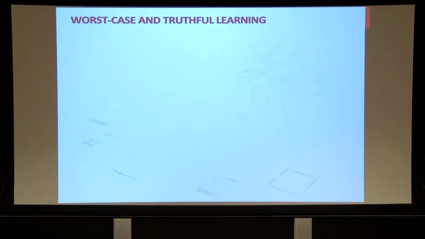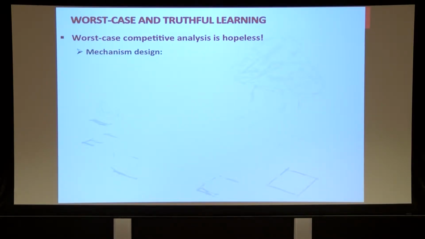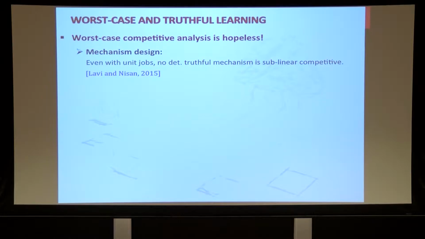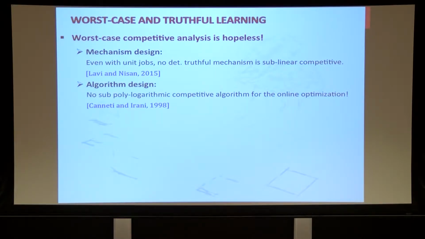OK, so what do we know about mechanism design in this setting for social welfare maximization? Actually, the worst case mechanism design is pretty hopeless. In fact, we know that even for tight unit jobs, there exists no deterministic truthful mechanism that can achieve a sublinear competitive ratio. And even if you throw away the incentive constraints and look at the online optimization problem, it is again hopeless. There exists no sub-polylogarithmic competitive algorithm for this setting.